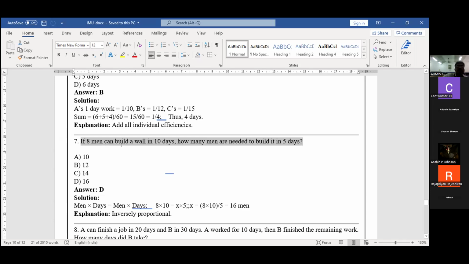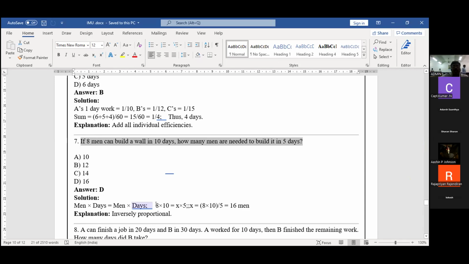Eight men can build the wall in 10 days. I mean, the persons and days are given. So how many men? 8 persons.